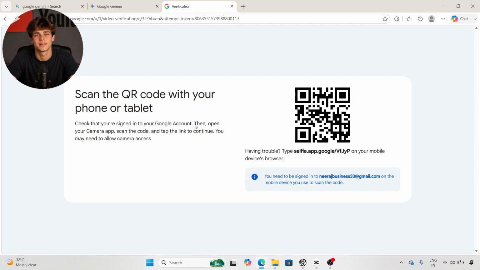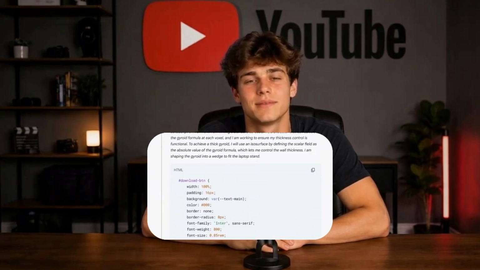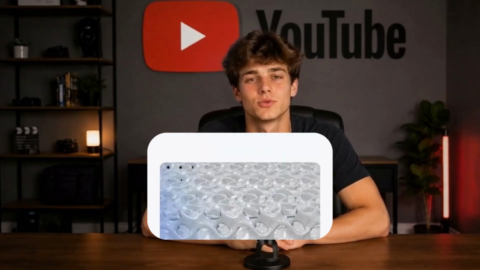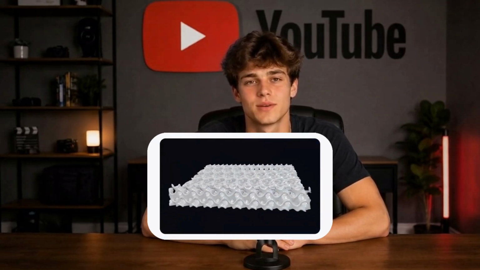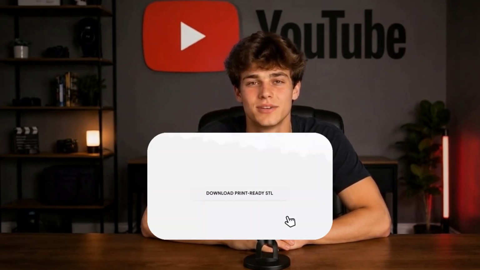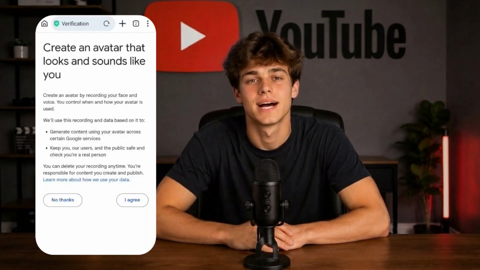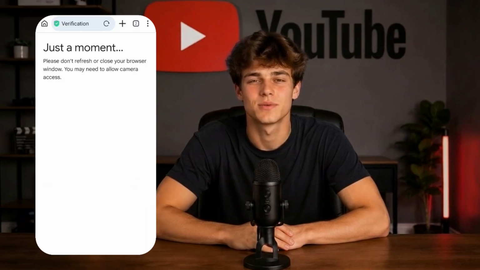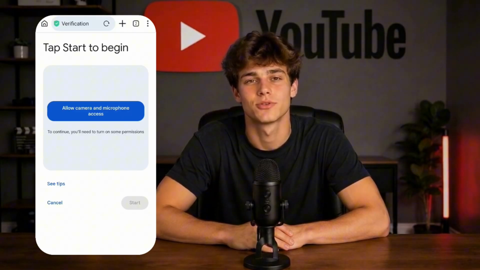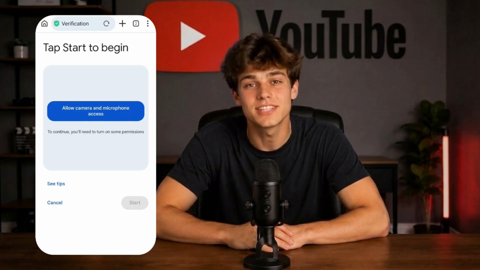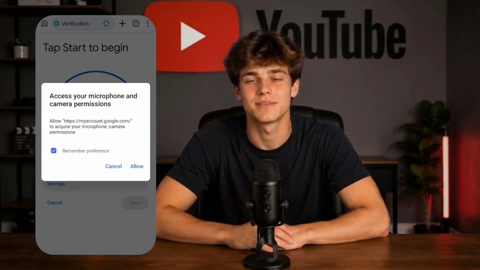Now grab your phone and scan that QR code. Once you scan it, the AI avatar setup process will continue on your phone. Google Gemini will open automatically in your mobile browser. The first thing you'll see is the agreement page. Simply tap I agree. Next, Gemini will ask for permission to use your camera and microphone. Allow both permissions because they're required for creating your AI avatar.